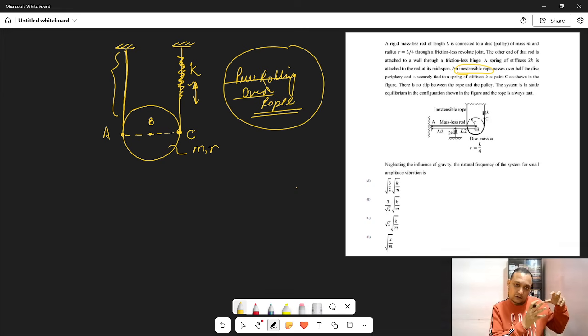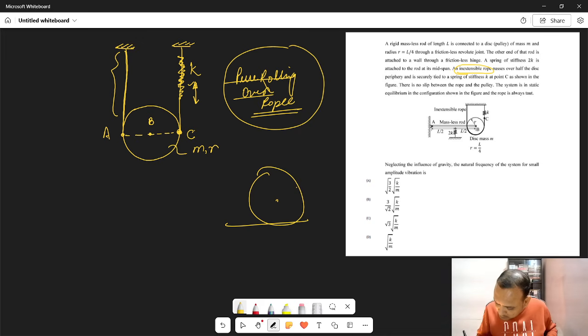Then only there will be pure rolling. For example, in a horizontal plane, a disk performing pure rolling has a contact point with zero relative velocity with respect to the ground. So the contact point cannot move in our case.